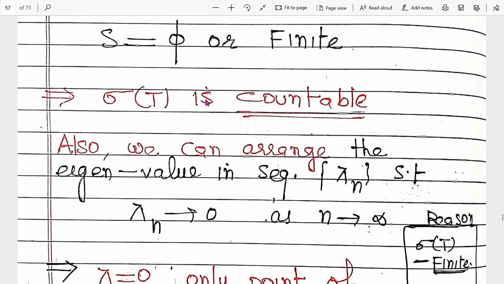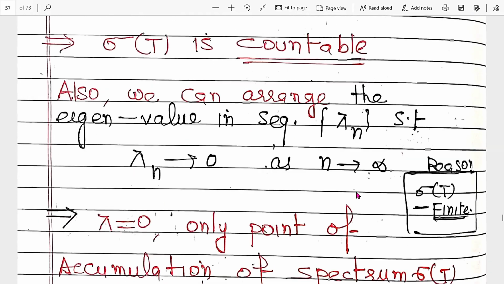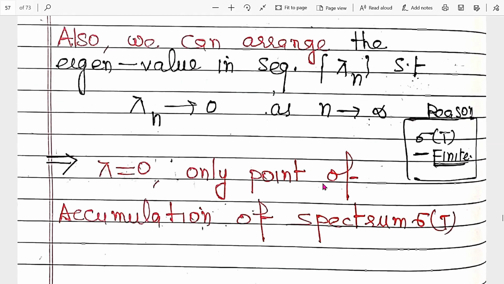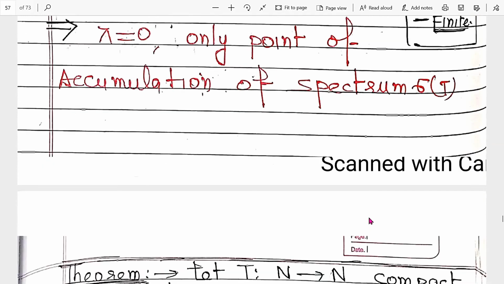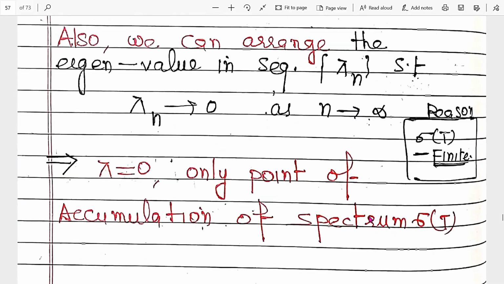These are finite values. So we can arrange the eigenvalues in a sequence lambda_n such that lambda_n approaches 0 as n approaches infinity. Why is this possible? Because sigma(T) is finite. It means 0 is the only point of accumulation of the spectrum. This is the second property: lambda equal to 0 is the only point of accumulation, the limit point, of the spectrum sigma(T), right? So this is a very important result.